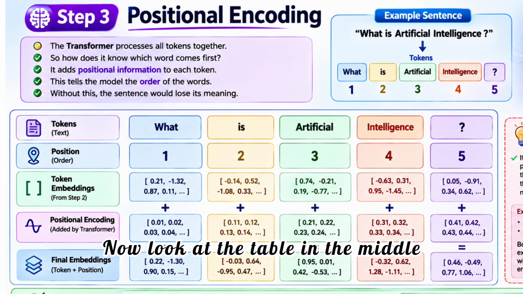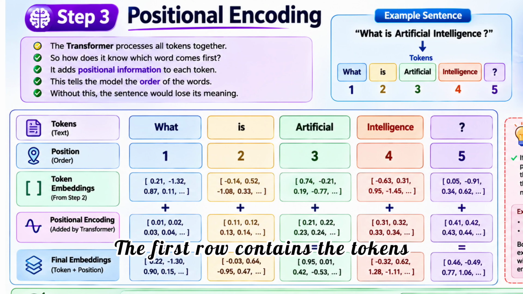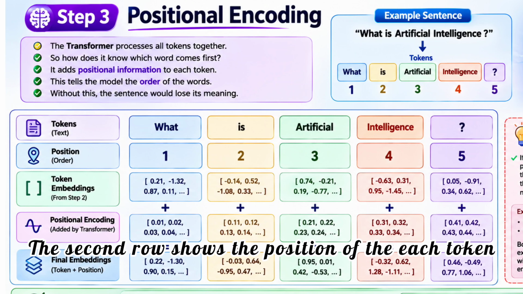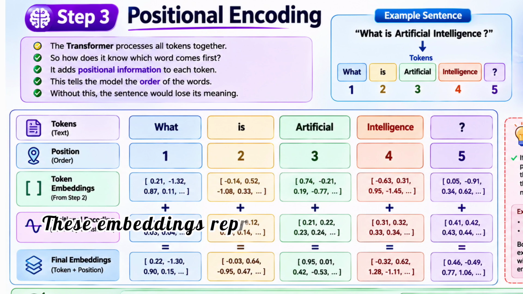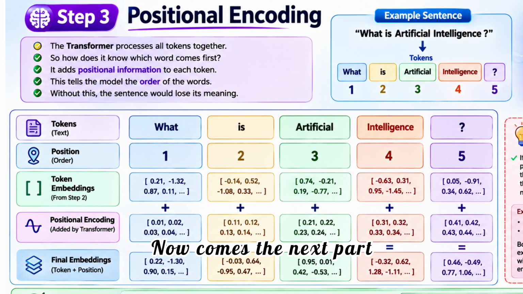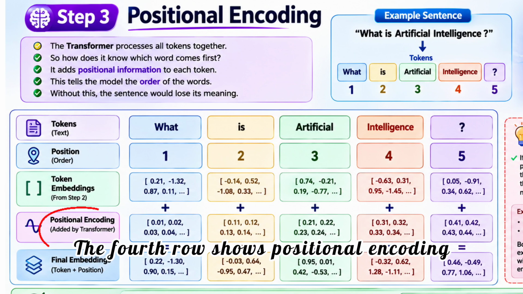Now look at the table in the middle. The first row contains the tokens. The second row shows the position of each token. The third row contains the token embeddings that we learned in the previous step. These embeddings represent the meaning of each word. Now comes the next part. The fourth row shows positional encoding.